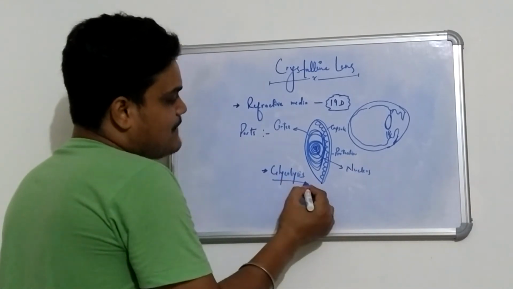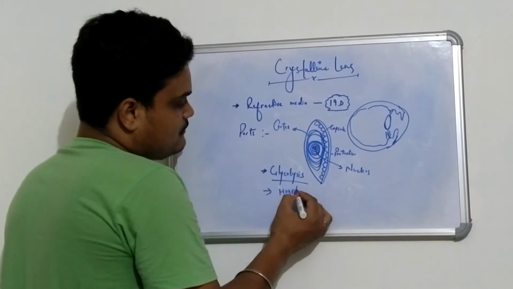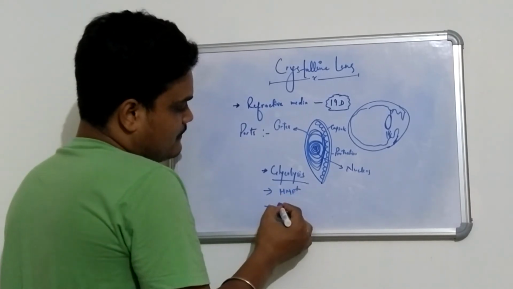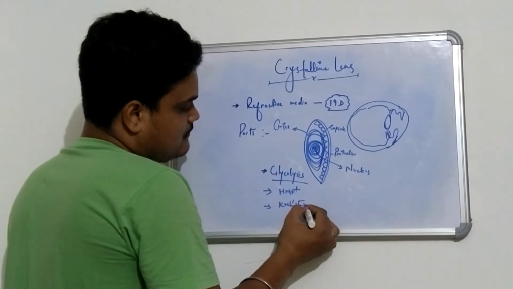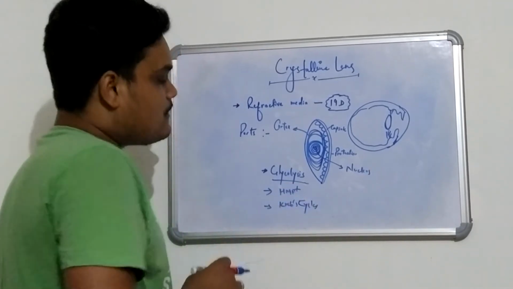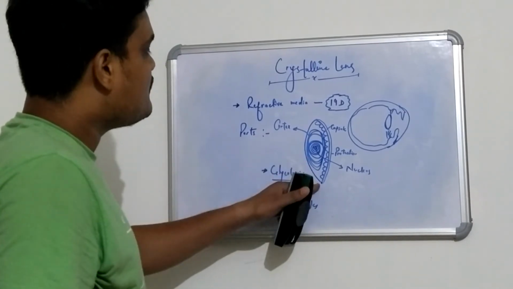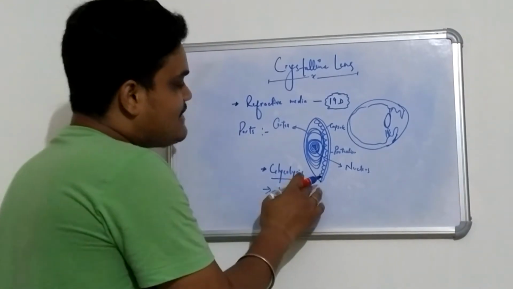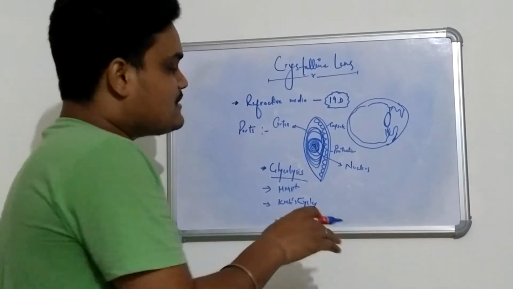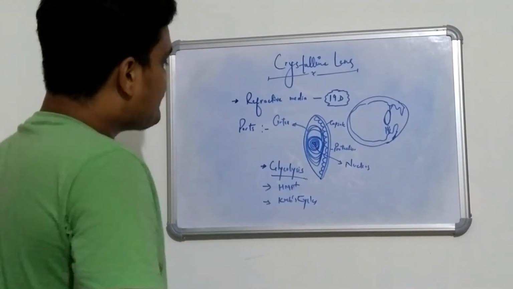The glycolysis pathway, the HMP shunt, or the Krebs cycle, that is the TCA cycle, are the biochemical pathways which give nutrition, excretion and survival for the metabolism of the crystalline lens, because there is no blood supply present here.